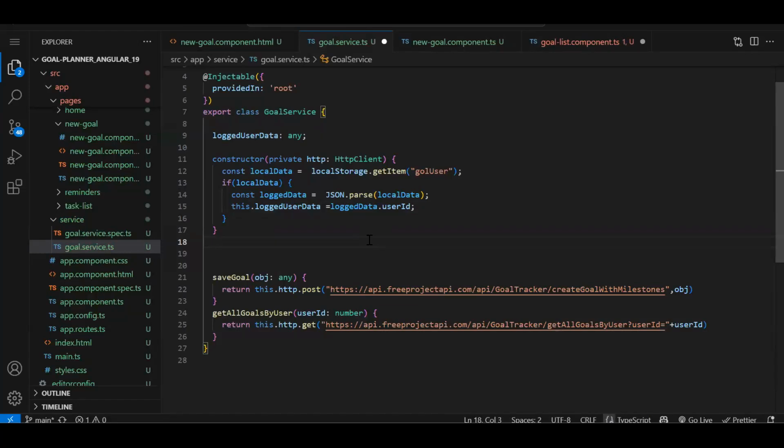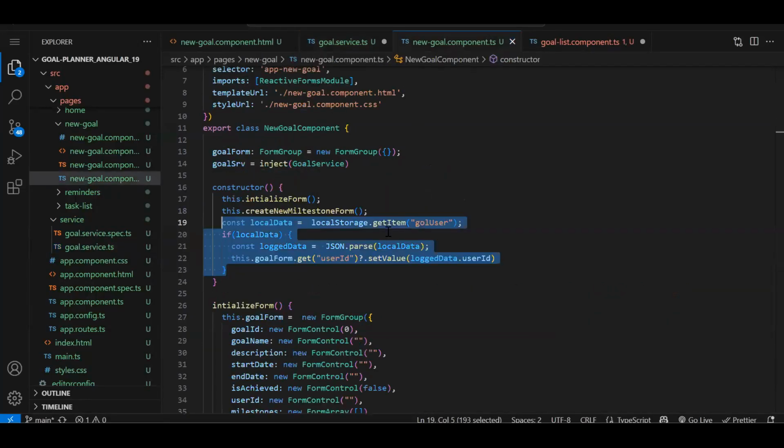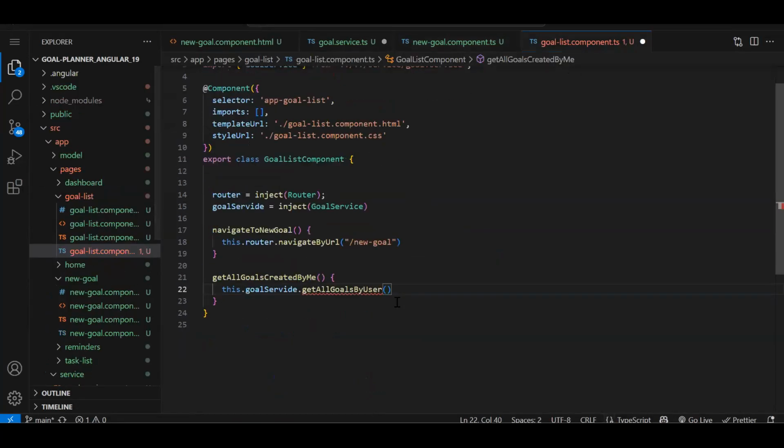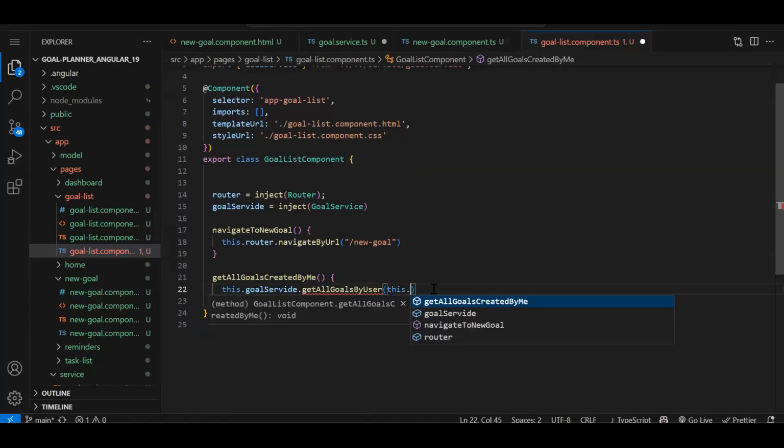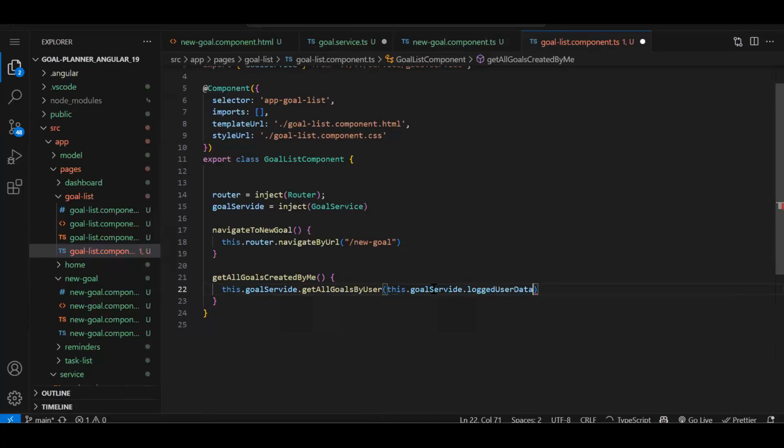So see what I have done in the service: I have created a variable logged in user data. Now, whenever our application loads and the user logs in, our goal service will come into action, and you can access this variable wherever you need the logged in user data, either user ID or username. In the goal component I have already put it, so let it be like that. But now in goal list, what I will do over here is this dot goal service dot logged in user data dot user ID.